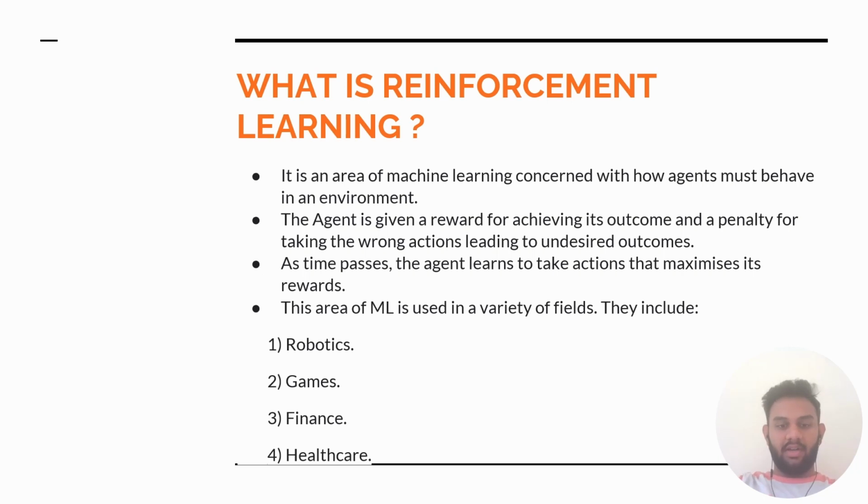So, what is RL? It is an area of machine learning which deals with how agents must behave in an environment. The agent is given a reward for achieving its outcome and a penalty for taking the wrong decisions. As time passes, the agent learns to take actions that maximize its rewards. This area of ML is used in a variety of fields. They include robotics, games such as Flappy Bird, finance, and also healthcare.